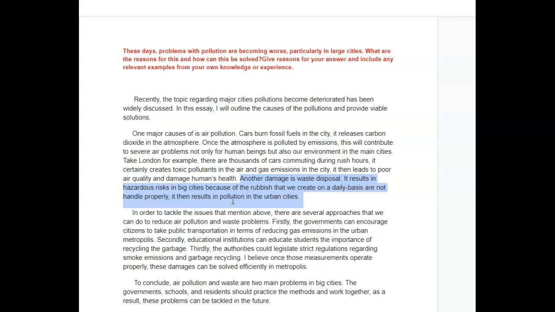Alrighty, so in order to tackle the issues mentioned above, get rid of this and just say mentioned above, there are several approaches that we can take, not do. You don't do an approach, you take an approach to reduce air pollution and waste problems. Firstly, the governments can encourage citizens to take public transportation in terms of reducing gas emissions in the urban metropolises, plural.